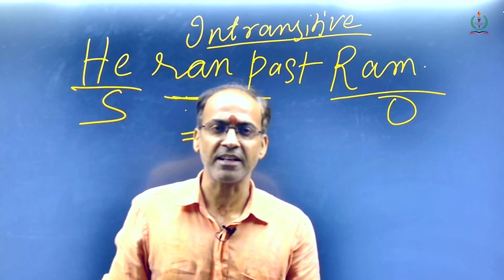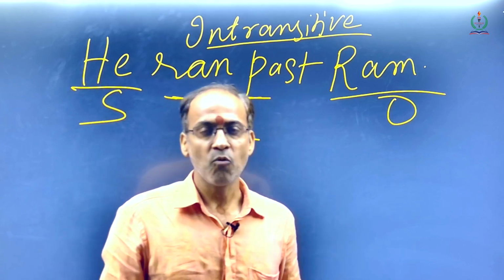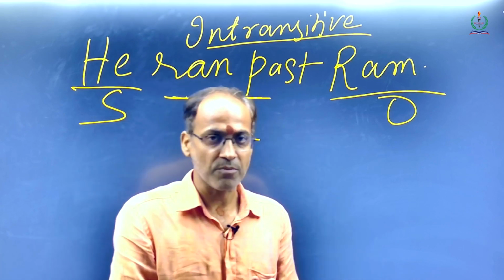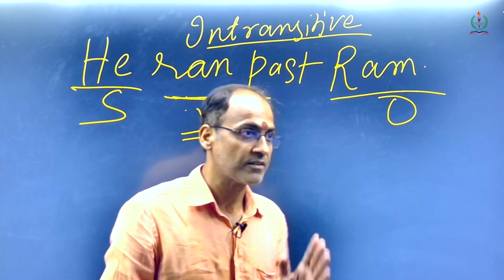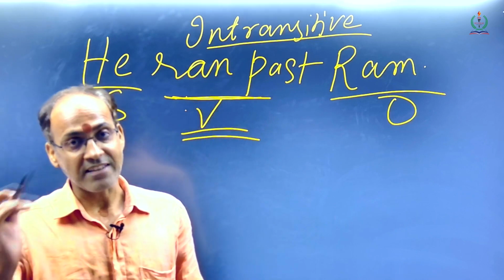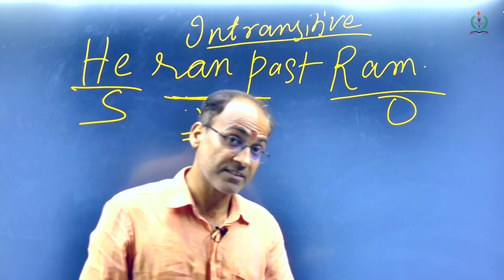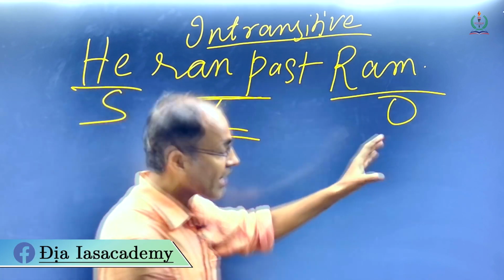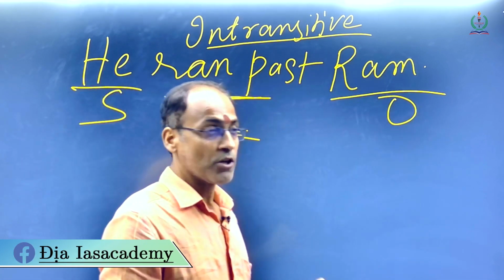This is one of the tricks that you will find very handy while differentiating between a transitive verb and an intransitive verb. This has to be kept in mind always, that a transitive verb has a passive voice form, while an intransitive verb doesn't have a passive voice form. You try applying that particular rule in a sentence.